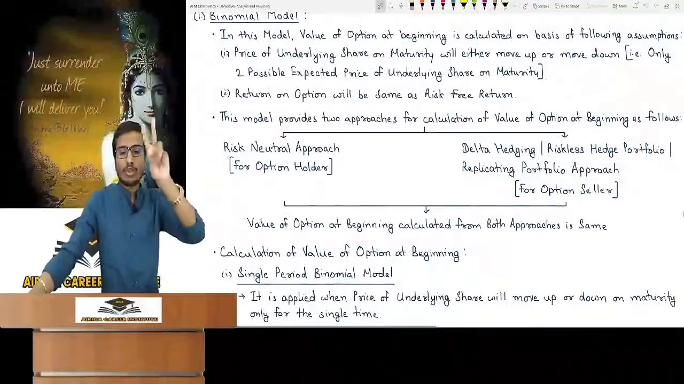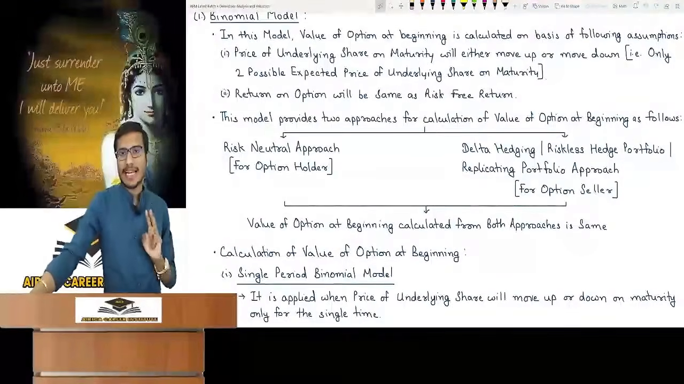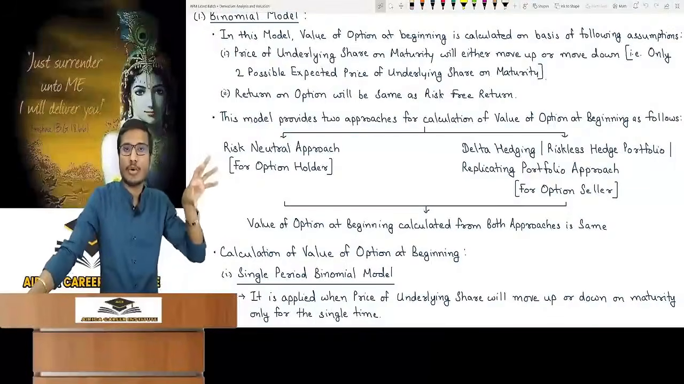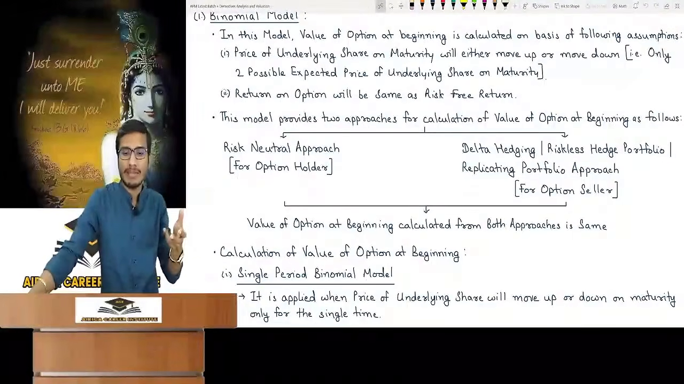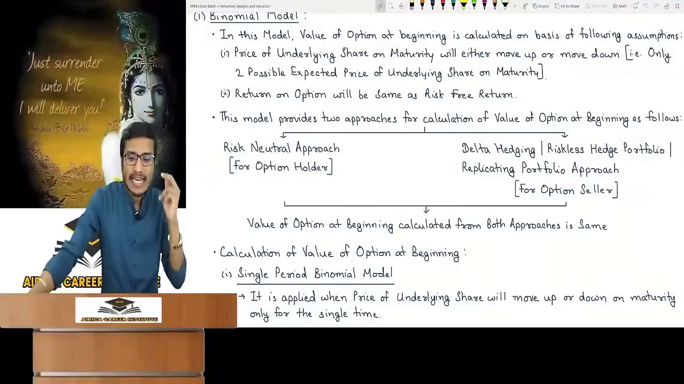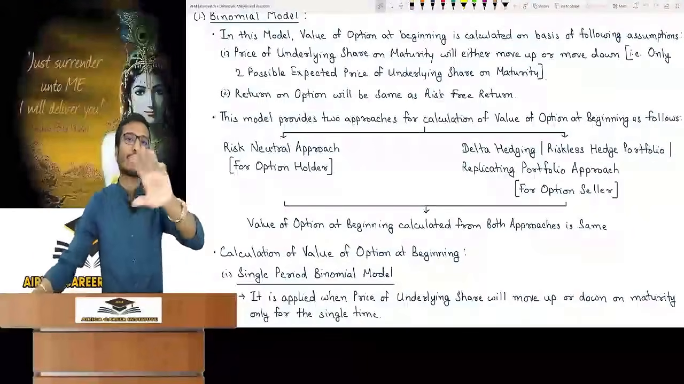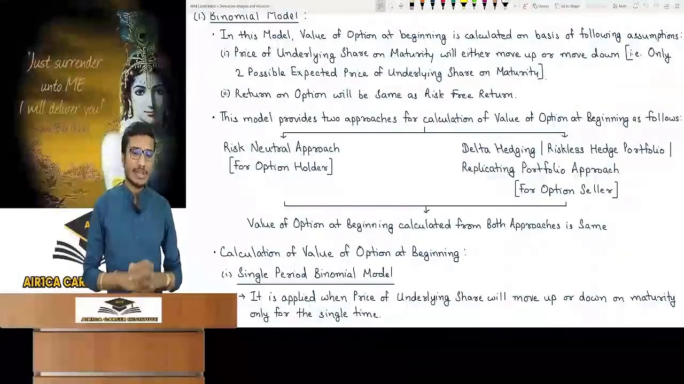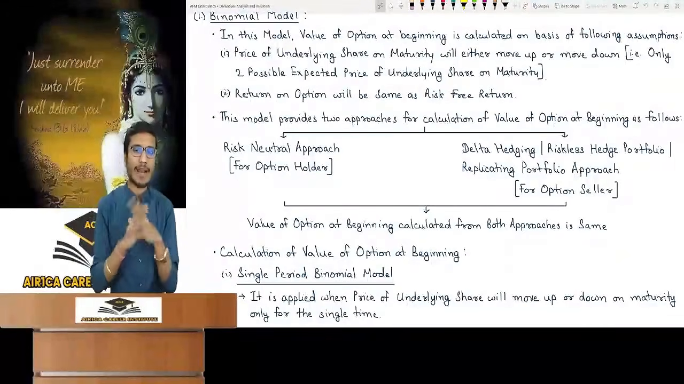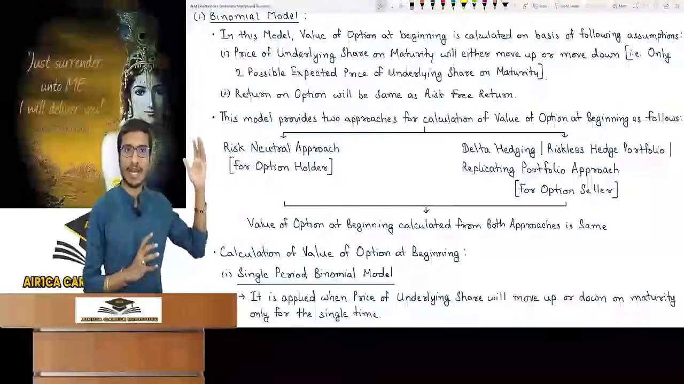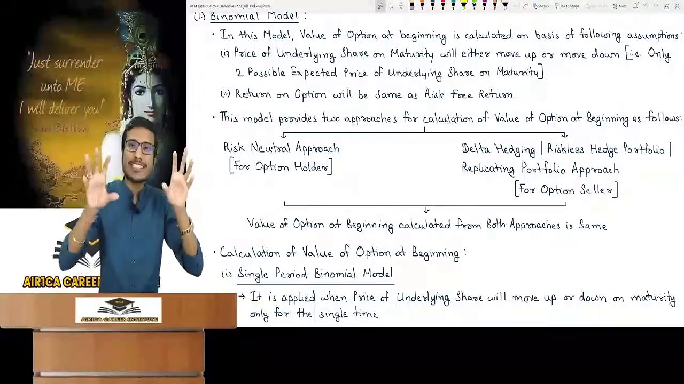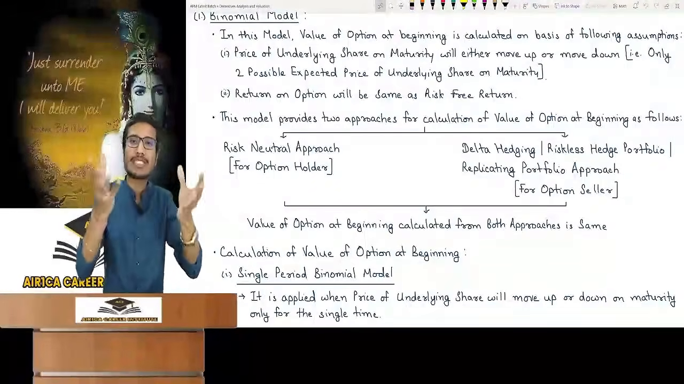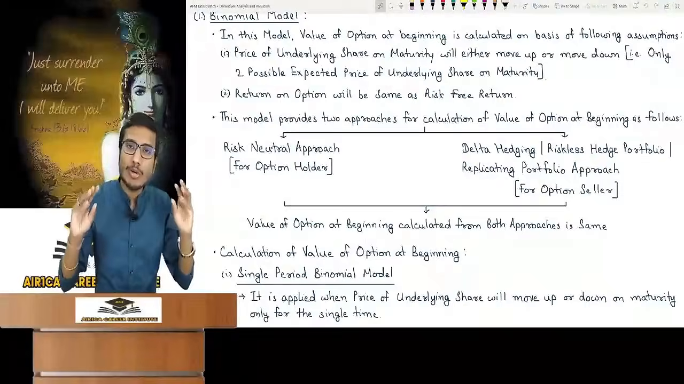Moving forward, look at one more unnecessary point. This model shows 2 approaches to calculate the value of the option at the beginning. There are 2 approaches in binomial model. First, the risk-neutral approach, used by the option holder to calculate the value at the beginning of the option. Second is delta hedging or riskless hedge portfolio or replicating portfolio approach. Seller used this option to calculate the value of the option at the beginning. Do we have to study both? What are we supposed to do? I am going to give you a summary, just remember the names. From both the approaches, the fair option premium which will come will be similar. Ultimately, let me tell you that both the approaches are the same.